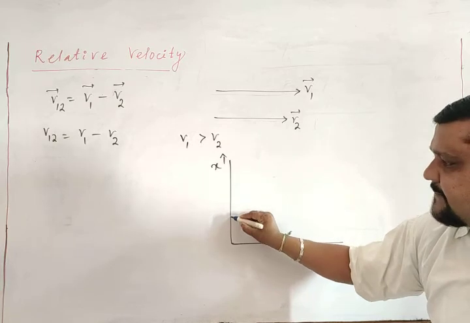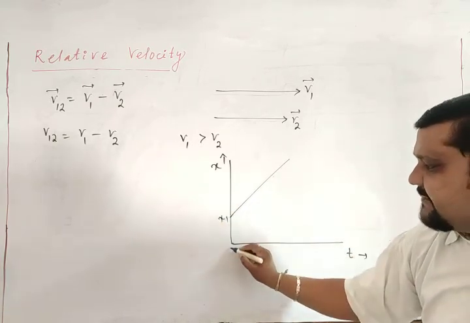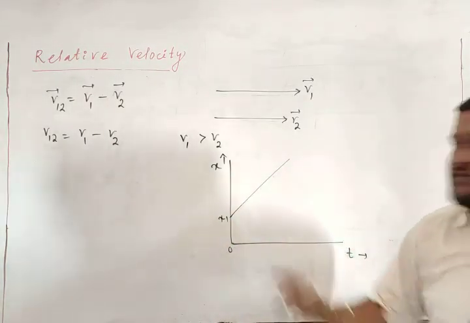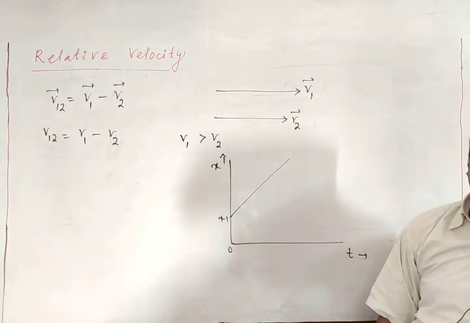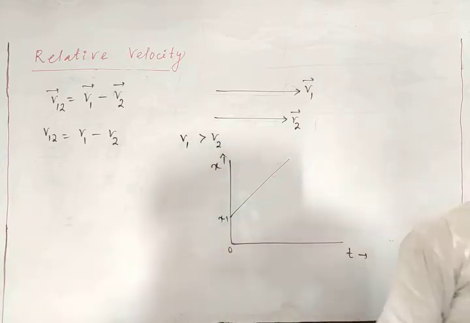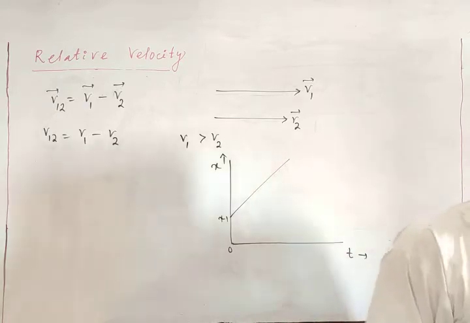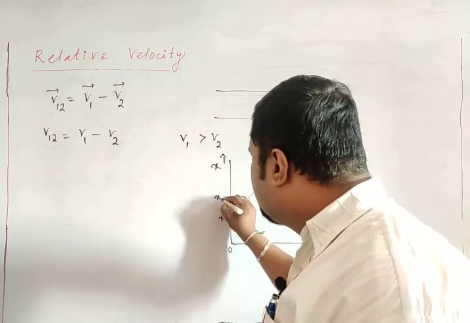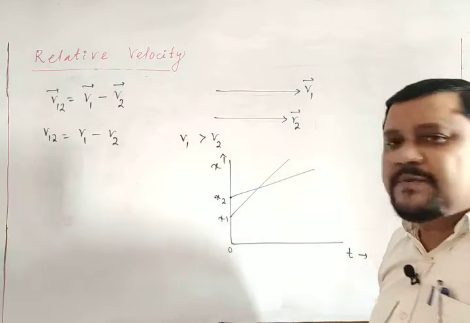Suppose this is the first body. It starts from the point x1 at time t equal to 0. This is the first object, its position increases like that, and the slope of this one gives you the velocity of body A. But the velocity of 1 is greater than the velocity of 2. So the second body starts from the point, suppose x2, and its line is like this. In which case is the slope greater?